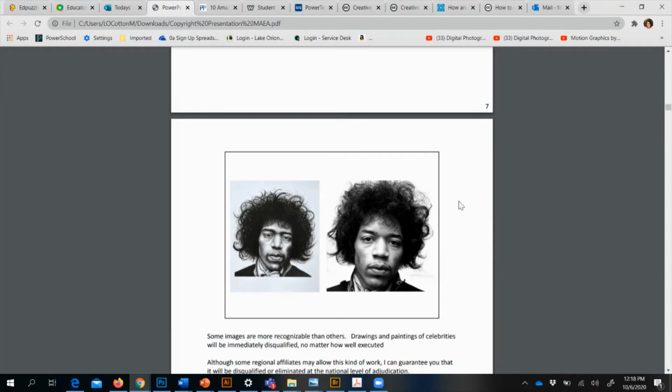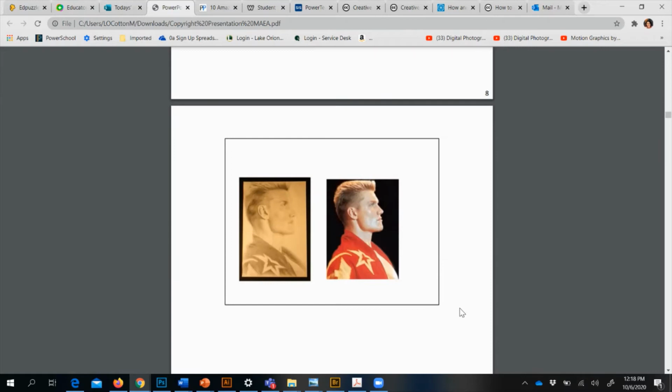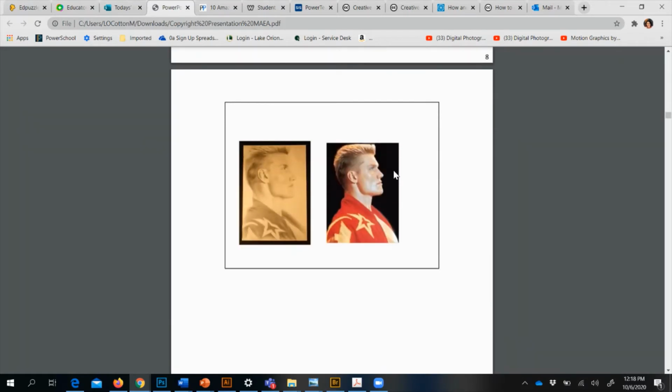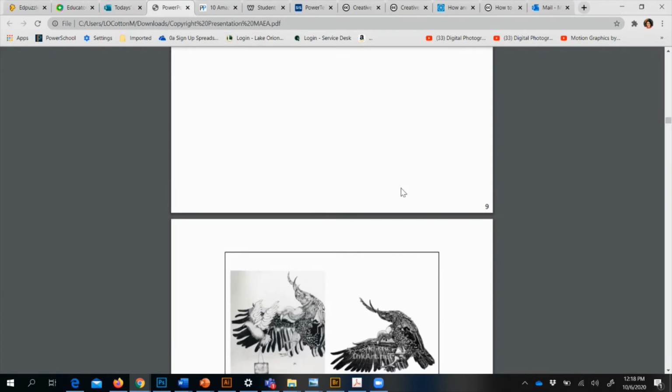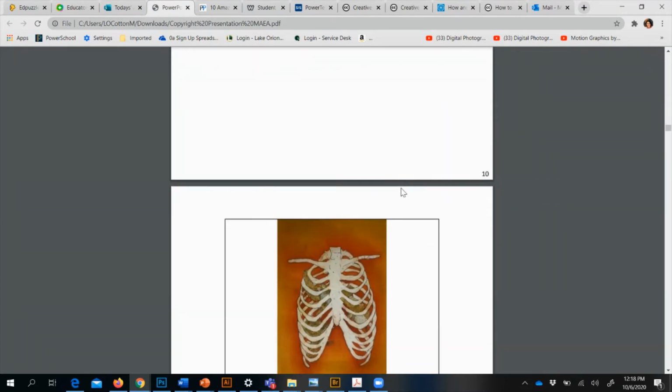And anything done from a picture of a celebrity, especially in Scholastics, they will disqualify that right away because they're assuming you got the picture of the celebrity off of line. Now, this could be different because maybe you went to a concert and took your own photograph. That's different. But even though this is a beautiful pencil drawing and rendition of Jimi Hendrix, this would not be accepted and is too close to the original photograph. It's an obvious copy of the photograph. So that's not allowed as well. Celebrity drawings from photographs of celebrities: really, the photographer owns the rights to those.